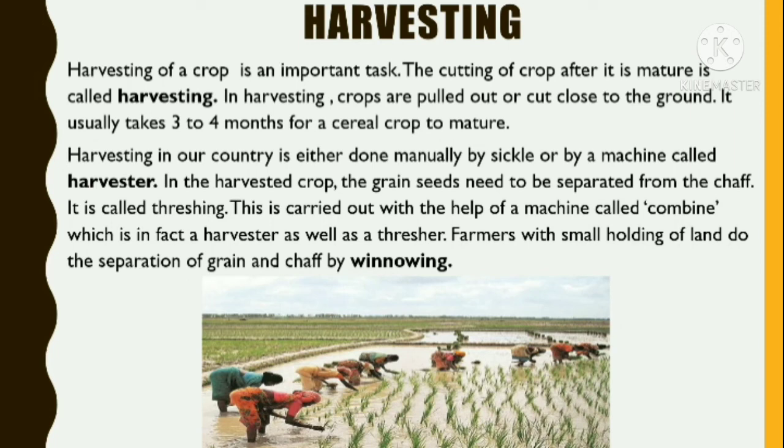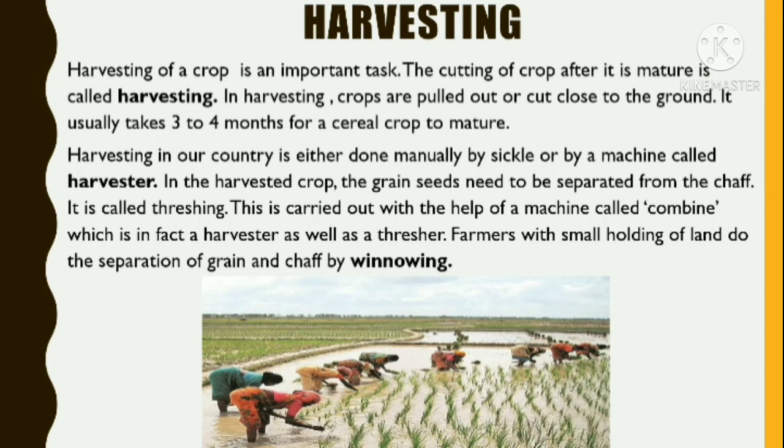Now let's learn harvesting. Harvesting of crop is an important task. The cutting of crop when it is mature is called harvesting. In harvesting, the crops are pulled out or cut close to the ground. It usually takes 3 to 4 months for a cereal crop to mature. Harvesting in our country is either done manually by sickle or by machine called harvester.